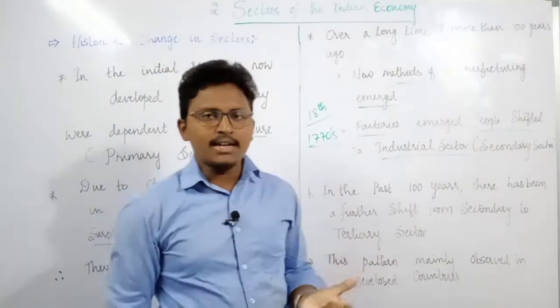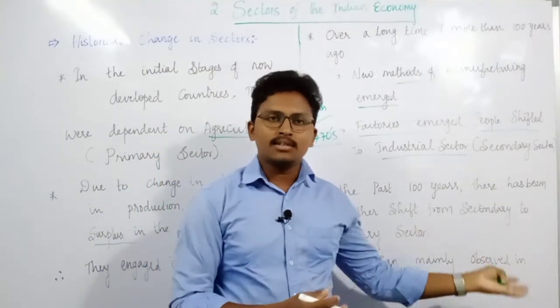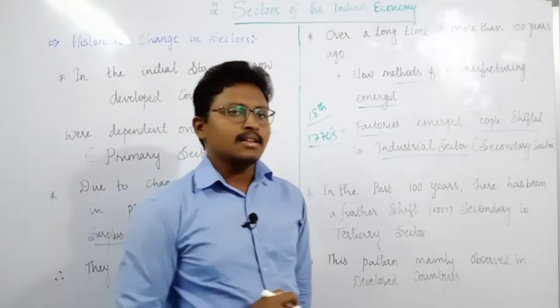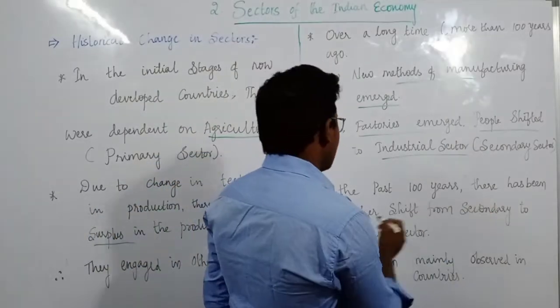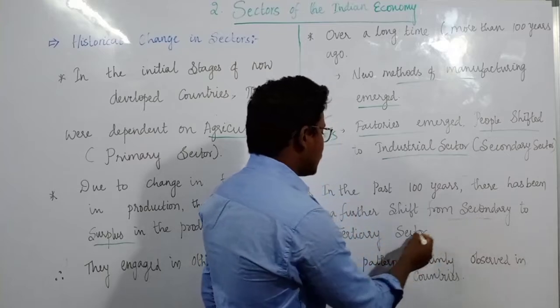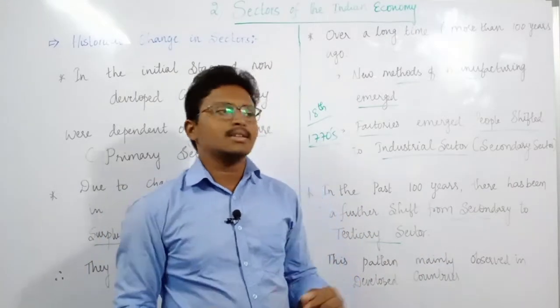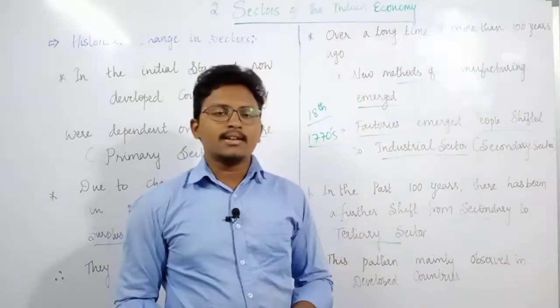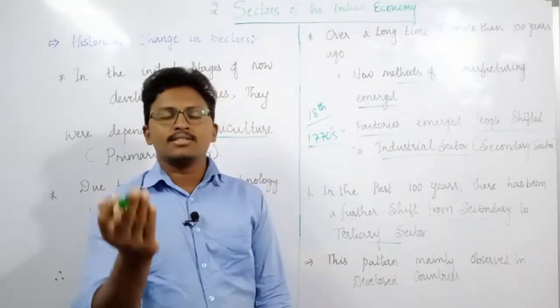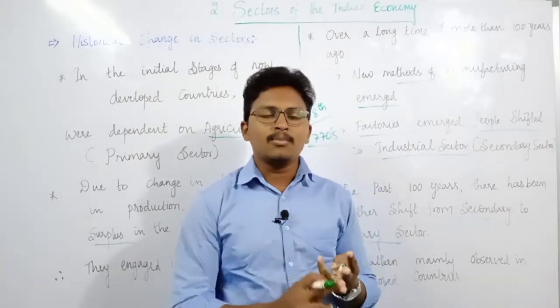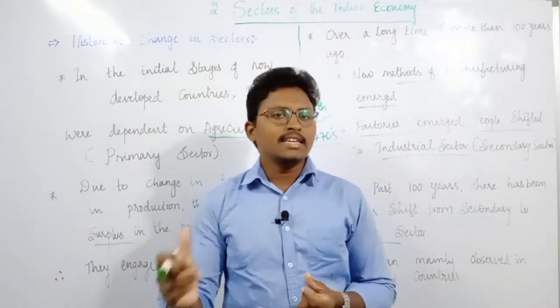Then, about 100 years back, again some changes occurred in the countries. What happened? There has been a further shift from the secondary to the tertiary sector. Now people even started showing interest in the tertiary sector. What kind of activities happen in this tertiary sector? You can take transport, storage, communication, insurance, banking, teaching, doctors.